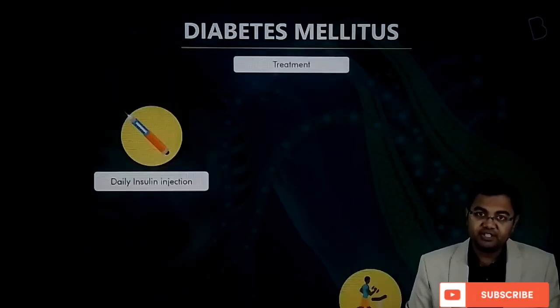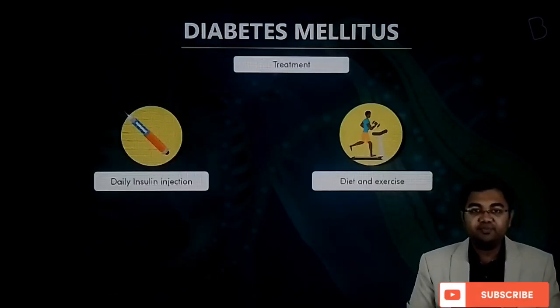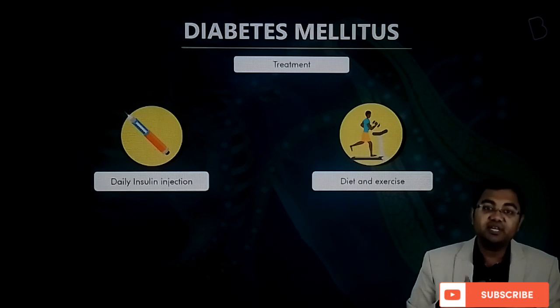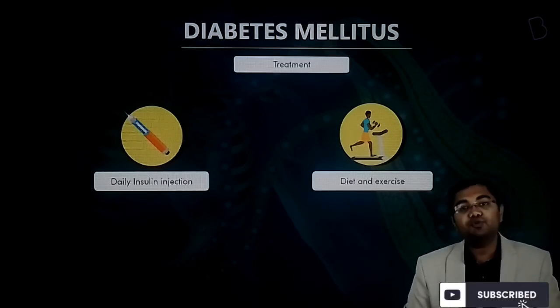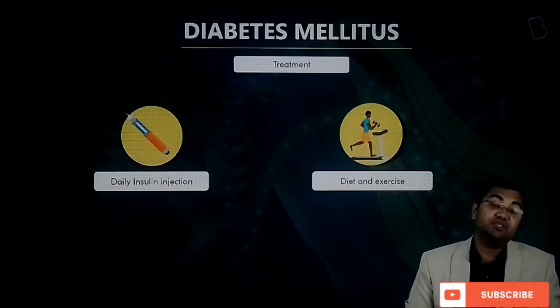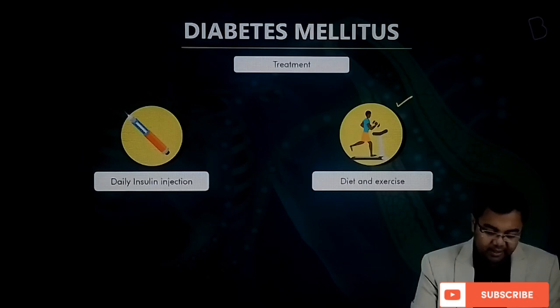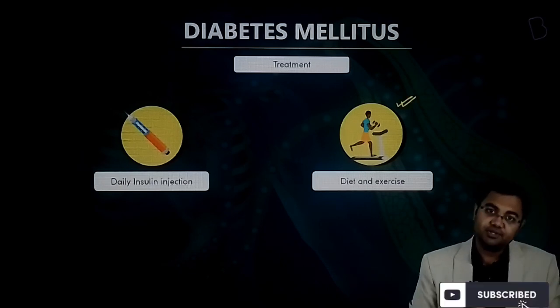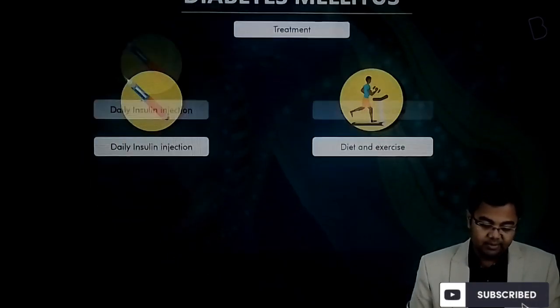If you talk about prevention, one preventive measure would be to use insulin injections, and second would be to maintain a healthy diet, one which is according to the disease that is observed in the patient. Apart from that, exercise or physical activities also help in containing type 1 diabetes.